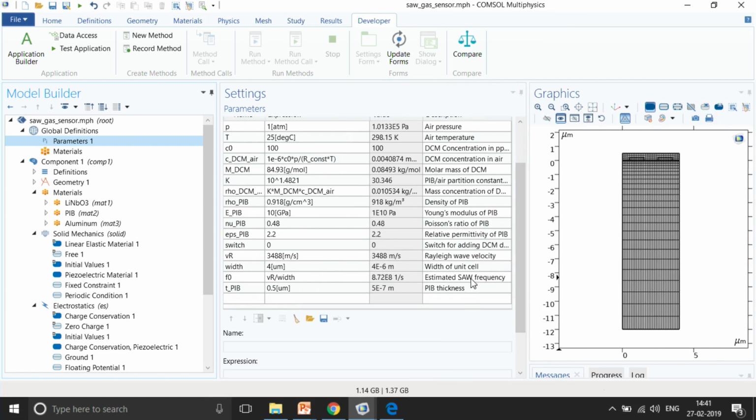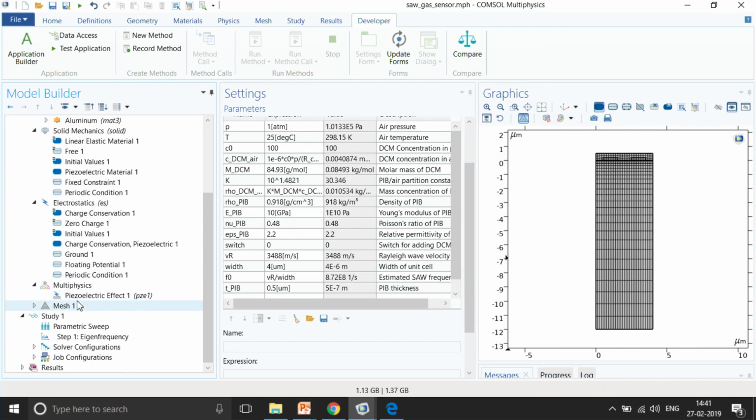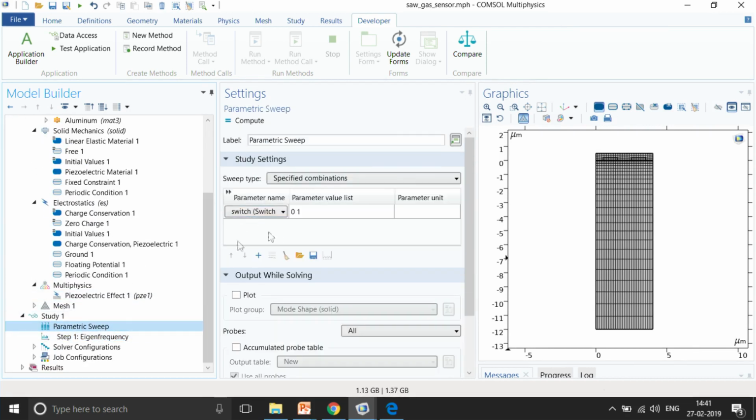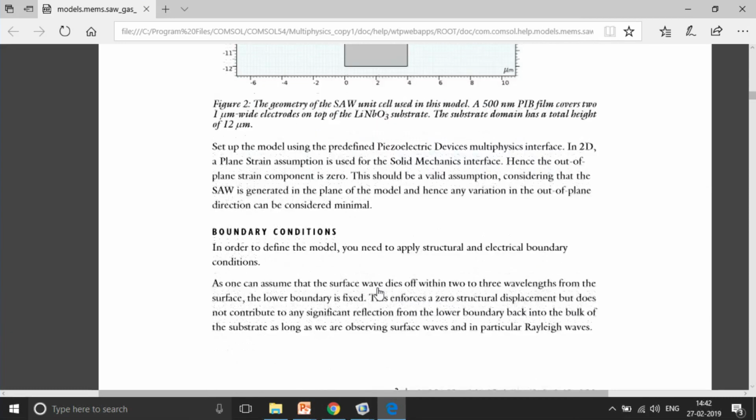It is not that you do not need to know anything, you need to know something about your system, of what orders of frequencies the acoustic waves would actually be existing, right. So, this is the basic setup, and then we also do a parametric sweep of switch, that is 0 and 1, that is with and without the gas, to showcase the results.